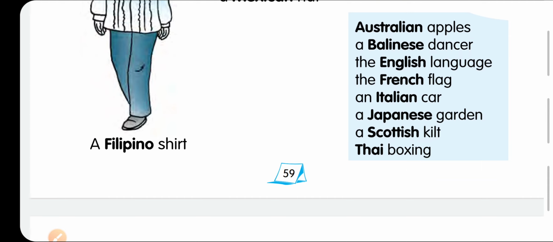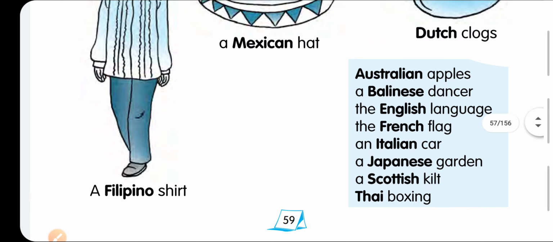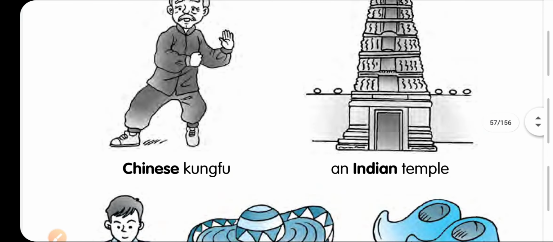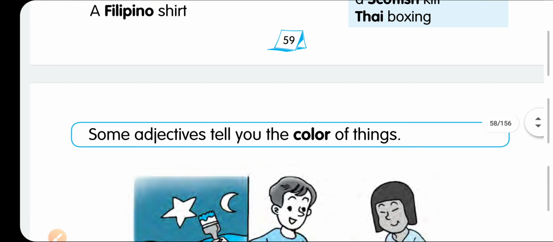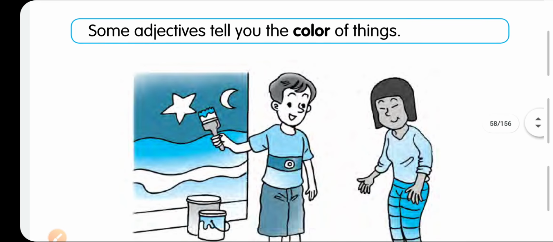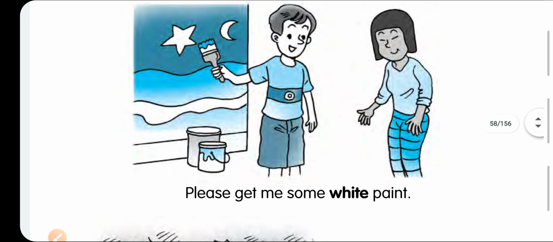The French flag, the Italian car, a Japanese garden, a Scottish kilt, Thai boxing, a Filipino shirt. So all these represent a country, meaning the origin from where the things originated or were invented. That's why we call it adjectives of origin. Now the third type is the adjective of colors. All the colors come under adjectives.